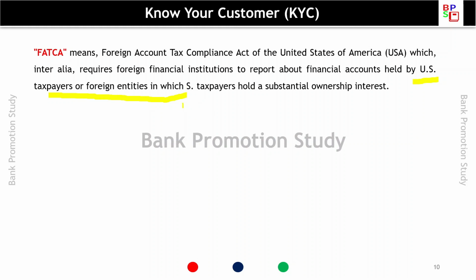That is US, United States taxpayers, which are holding a substantial ownership interest. So that stands for FATCA.